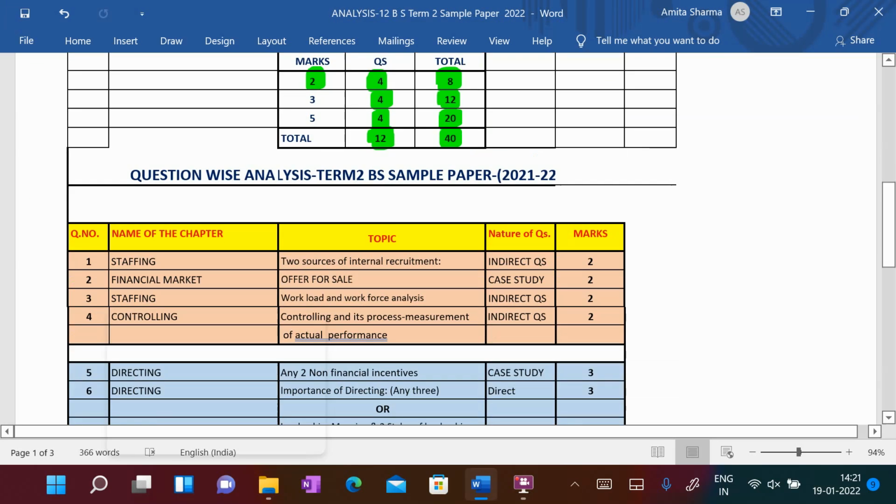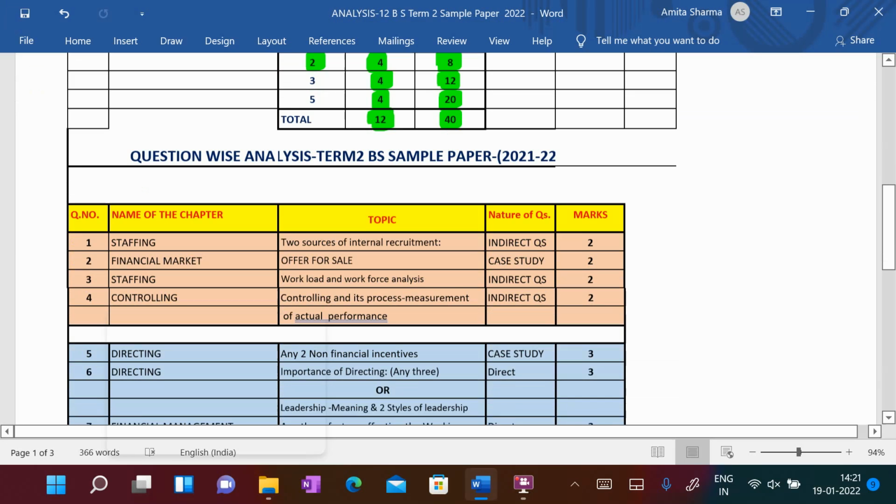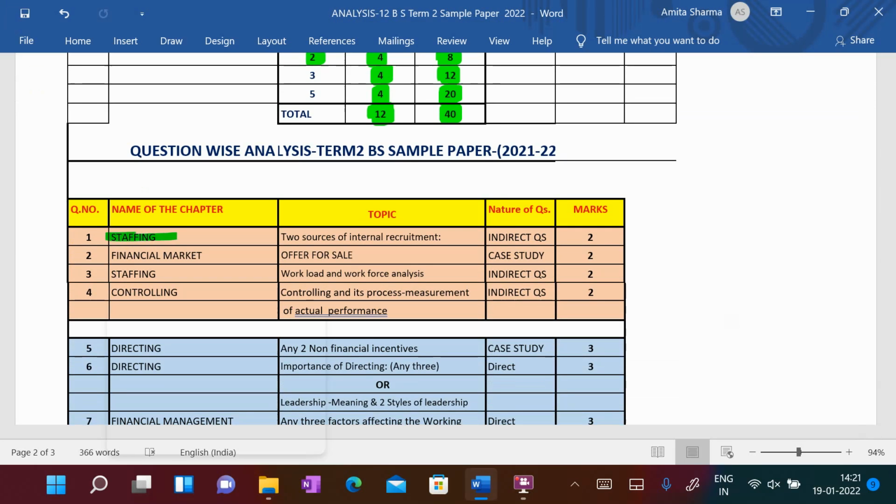Let us do the chapter wise analysis, students. Let us see. From chapter staffing, students.